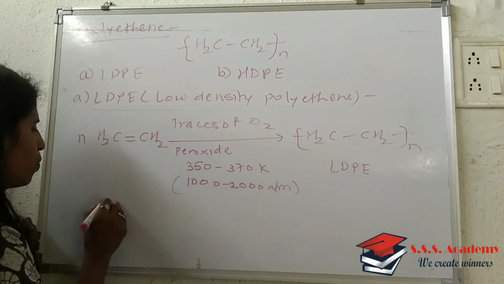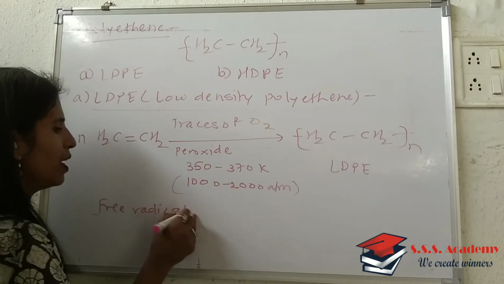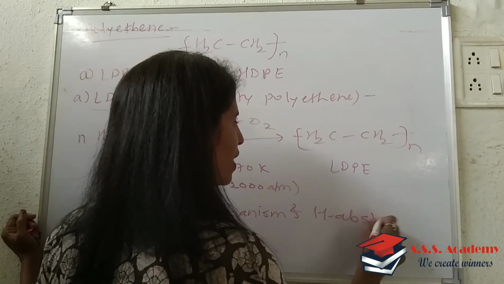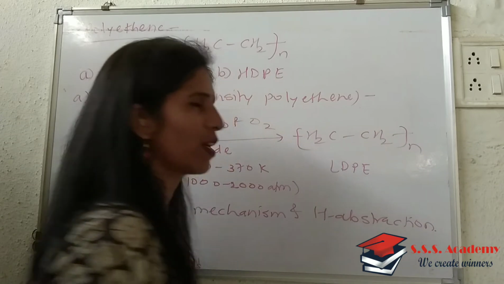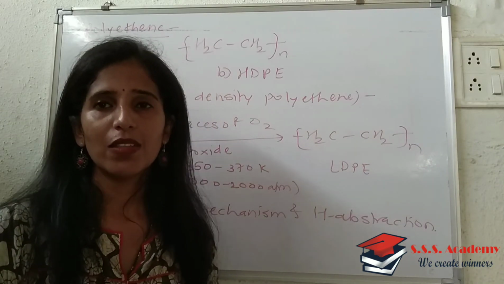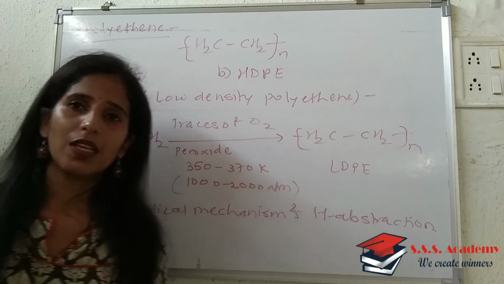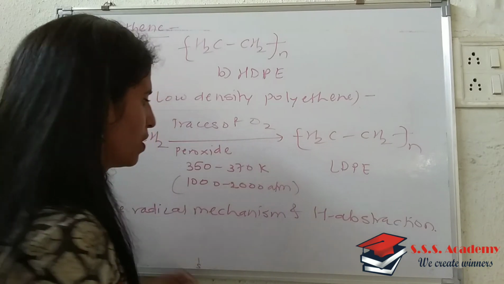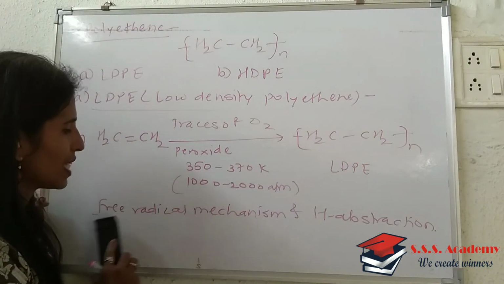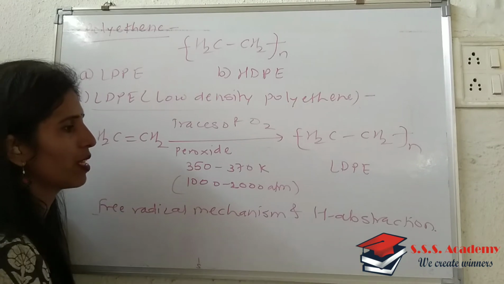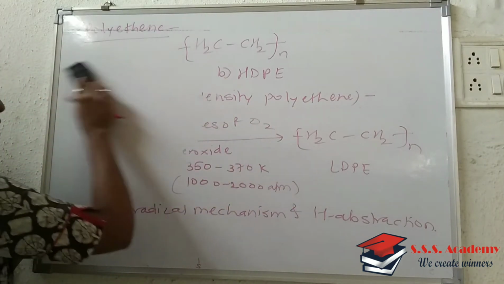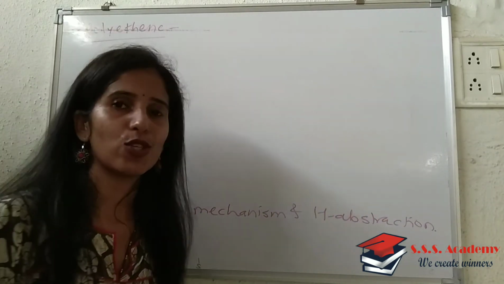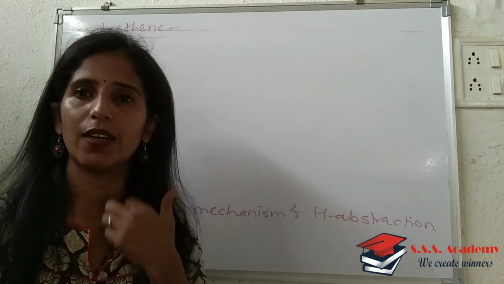Now the mechanism involved is nothing but free radical mechanism, and it involves hydrogen abstraction. So what is hydrogen abstraction, that we will see. As I have told you, in the free radical mechanism there is a formation of a free radical. Up to this, is it clear to you? So what is that free radical mechanism and how the hydrogen is abstracted, that we will see. As we have seen, there are three steps in the free radical mechanism: the first is chain initiation, the second is chain propagation, and the third is chain termination.